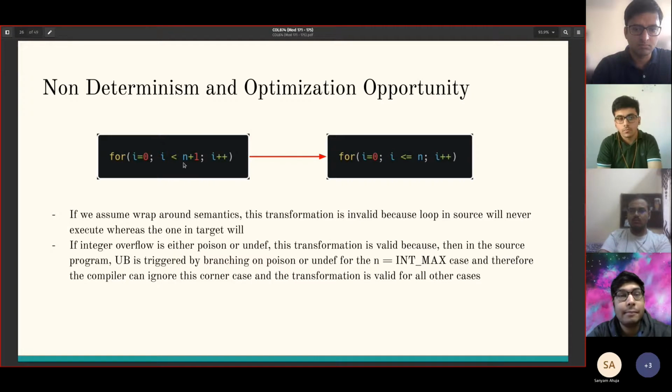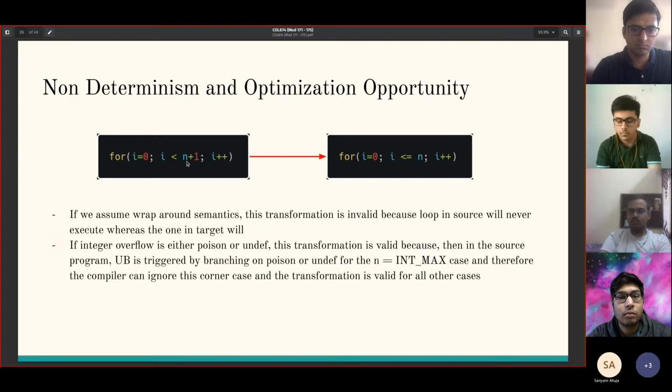However, let's say signed integer overflow is poison or undef. So int max plus 1 will be either poison or undef, and this will just be int max, and this will always be true. And here we'll have either i < poison or i < undef. And if it's i < poison, it's going to become poison, branching on poison is UB, so we don't need to consider the case. And if it's i < undef, then it's once again going to be undef.